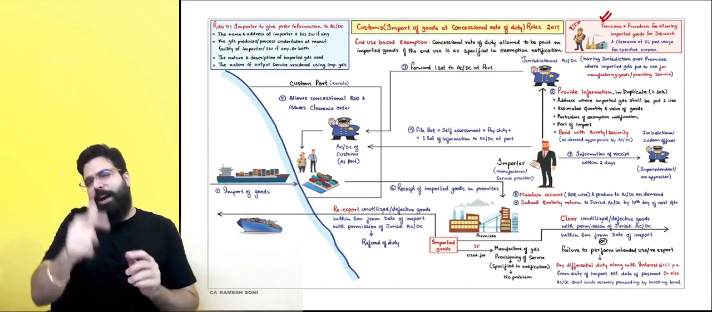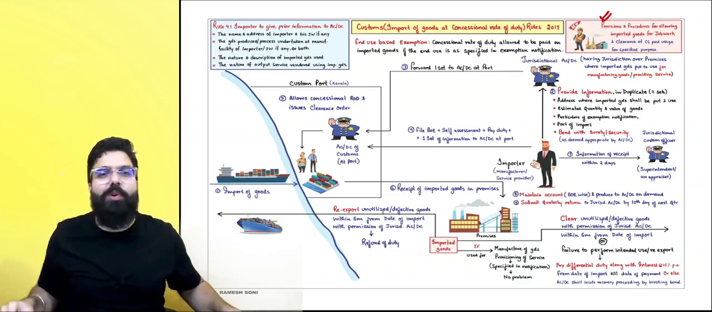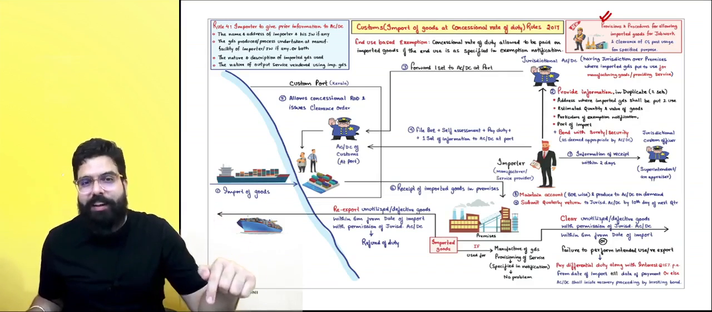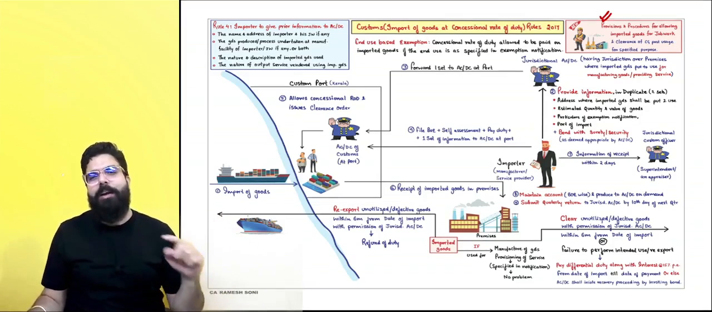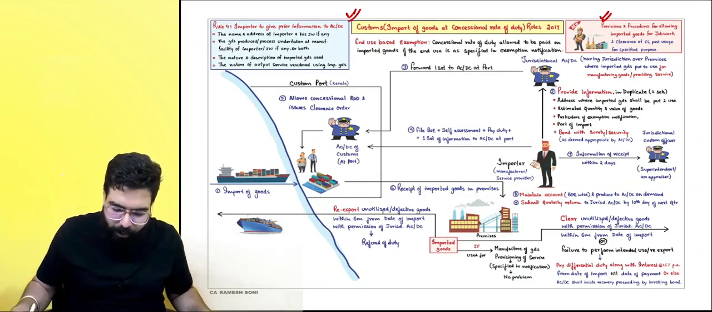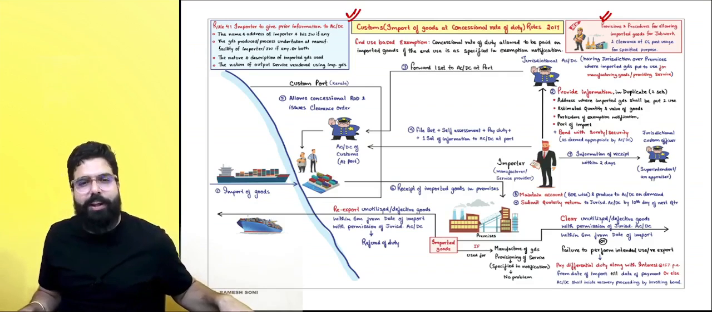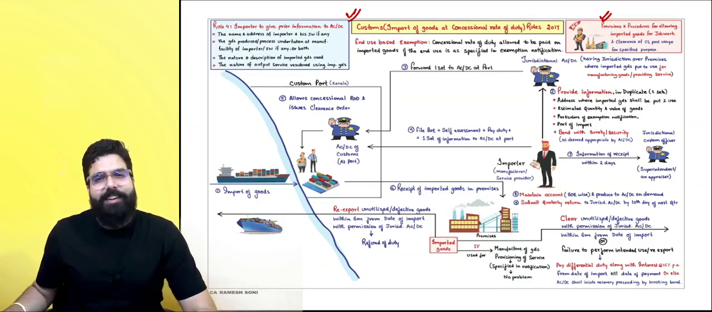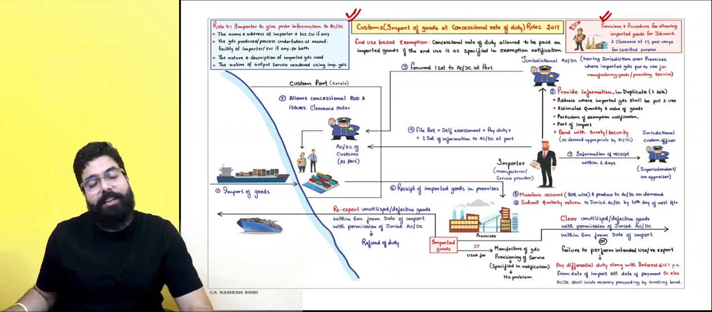After this chapter, we have the warehousing chapter, which is a new addition for your CA final syllabus this time. So in the next class, we will be going ahead and discussing customs import of goods at concessional rate of duty. Right, everyone? Yes, sir. In the next class, we will be starting with this chapter.